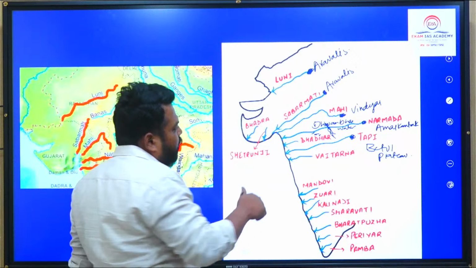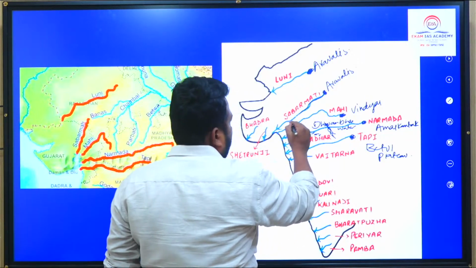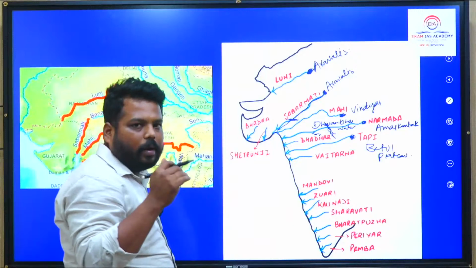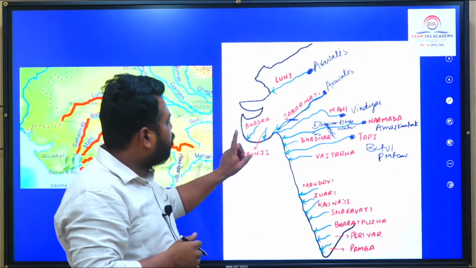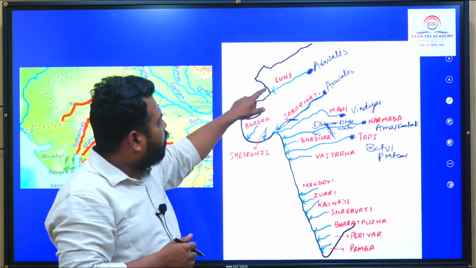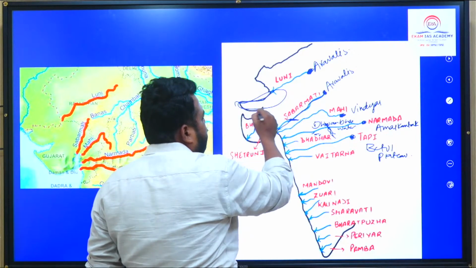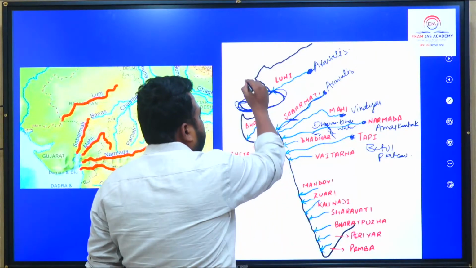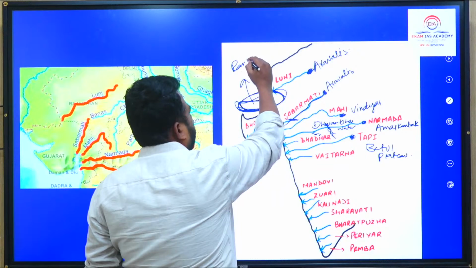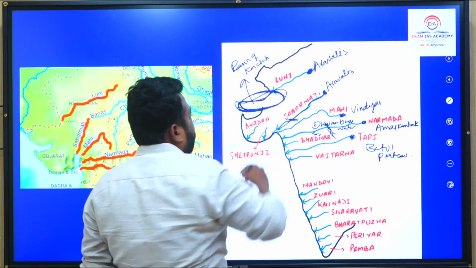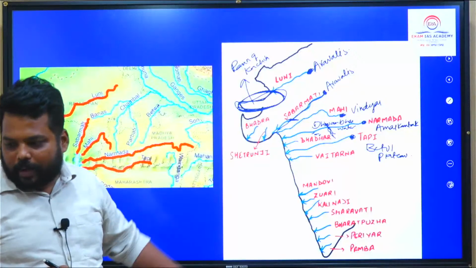And the Sabarmati river, Ahmedabad city is located on it, remember this. The Luni river enters the northern salt marshes, it doesn't enter the sea, so that is the Rann of Kutch. The Rann of Kutch is a very important location, where the Luni river merges.